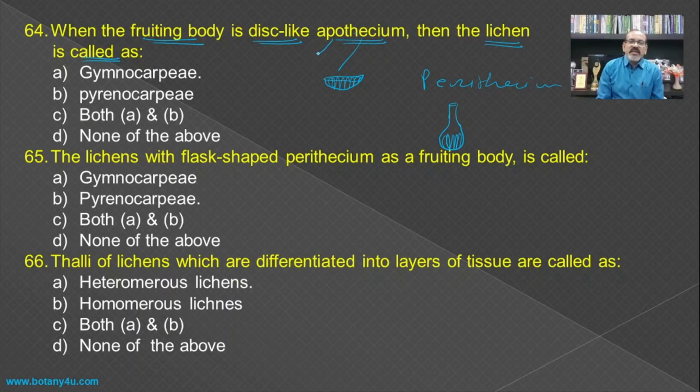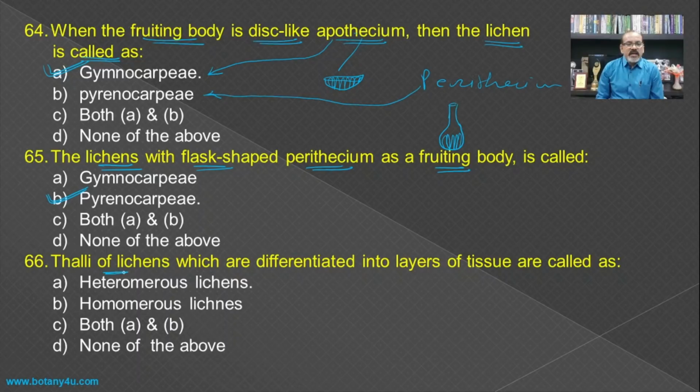So if the fruiting body is apothecium, then it is known as gymnocarpy, and if the fruiting body is perithecium, then it is known as pyrenocarpy, and hence here the fruiting body is apothecium, and hence gymnocarpy becomes the answer. The lichens with the flask shaped perithecium as a fruiting body are called as, just the same type of question, pyrenocarpy.